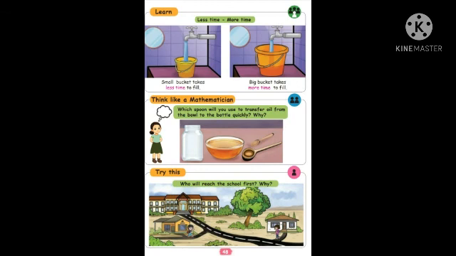Okay, the next one, who will reach the school first? Why? The girl who is near to the school will reach first, and the other girl's house is very far from the school, it will take time to reach the school. So the difference is far and near, you can see from the picture, you can identify and you can learn it, isn't it? So I hope you can understand all these exercises.